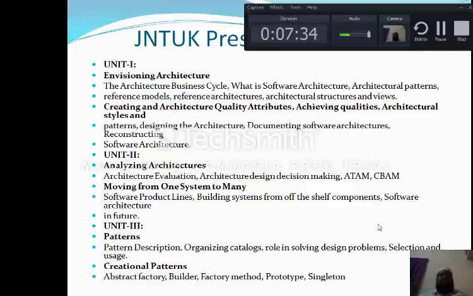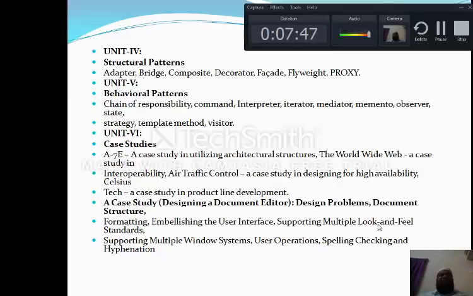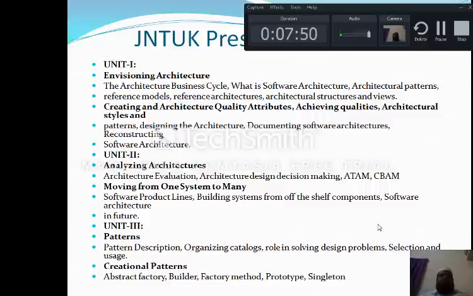Among them, in the creational patterns, in Unit 3 itself, we will see the abstract factory, builder, factory method, prototype, and singleton.